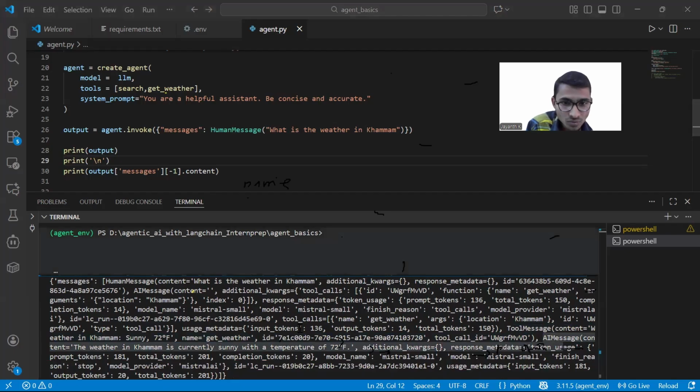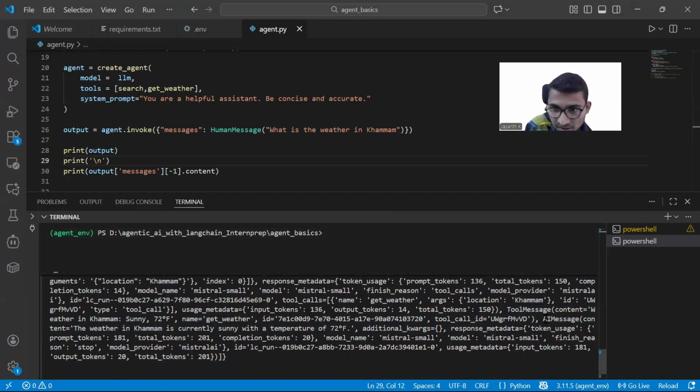You can see here the messages, the complete chat history is appended in this, right? Are you able to see this? Anyone having any doubt here? It is giving the complete history, and from that I am just taking the last message. You can see -1 I have written here. -1 means the last message that is present in the list, and from that I need the content.